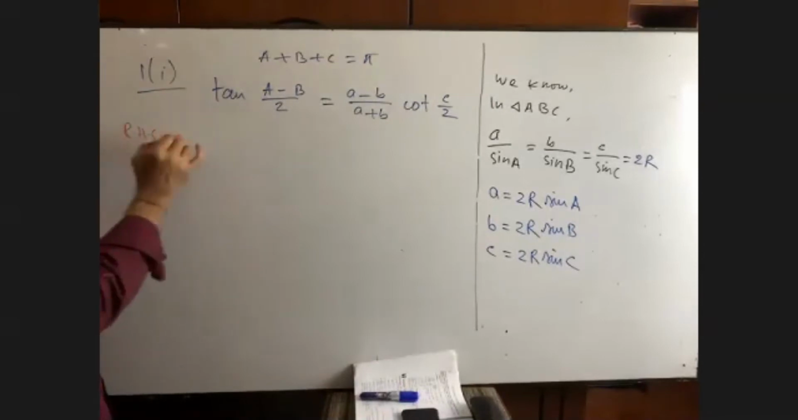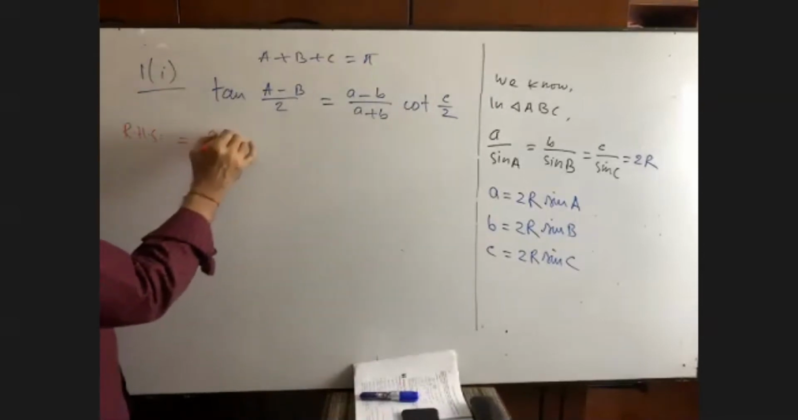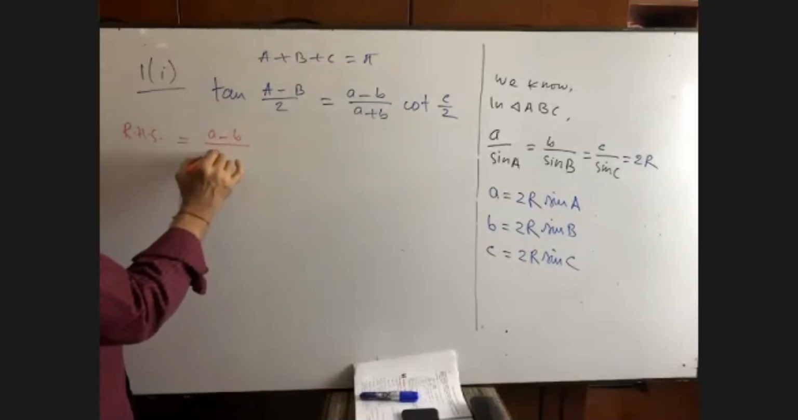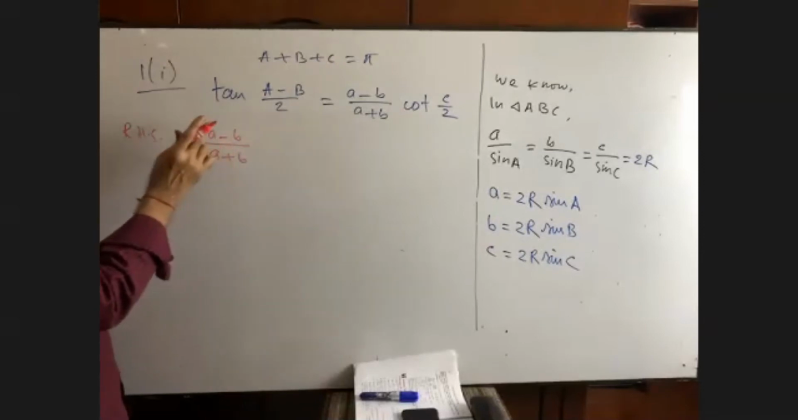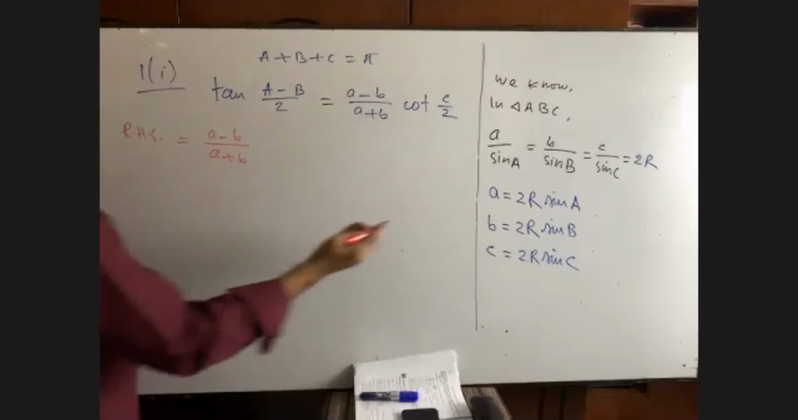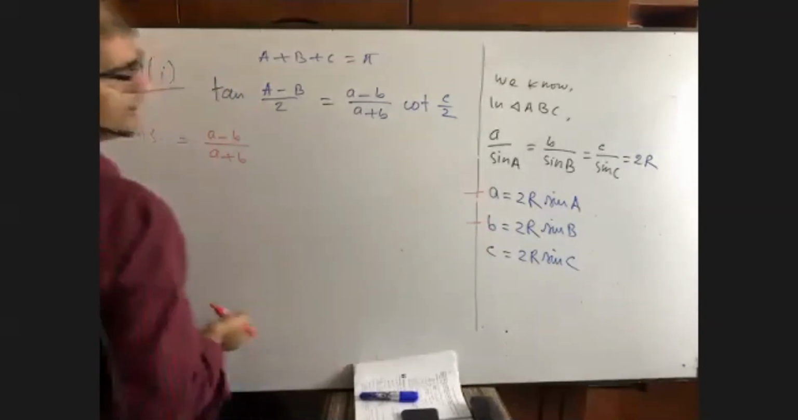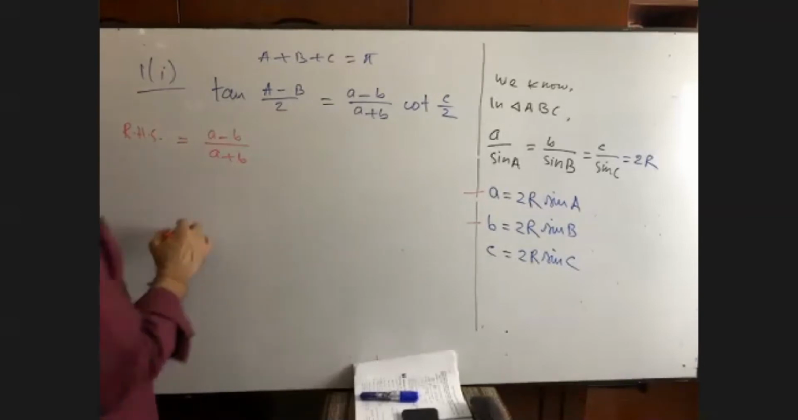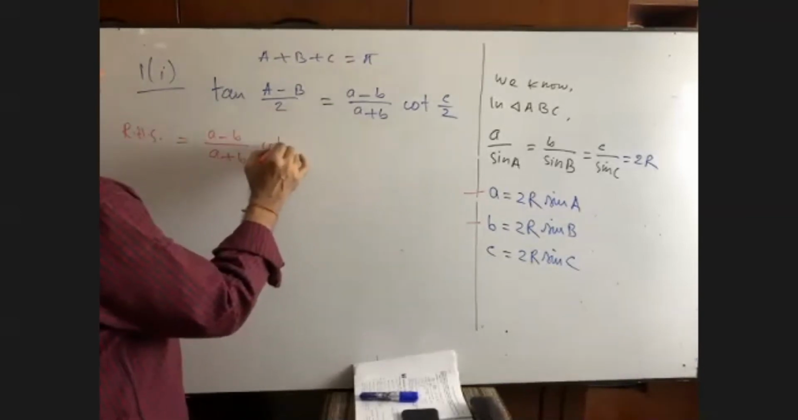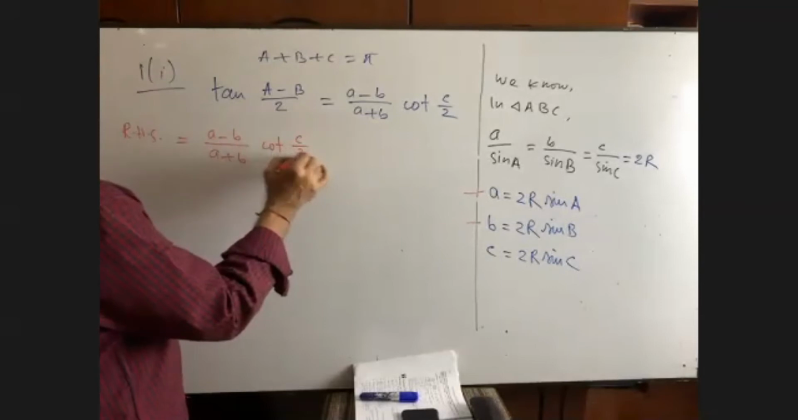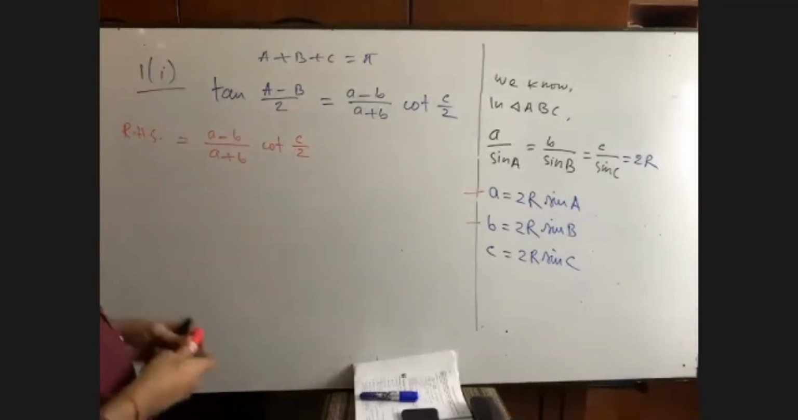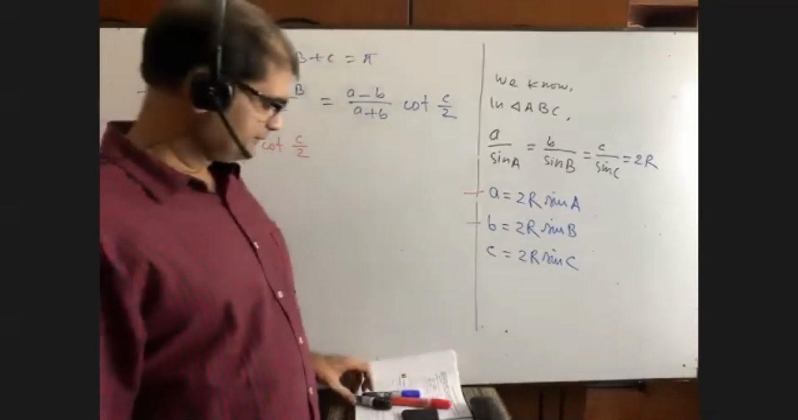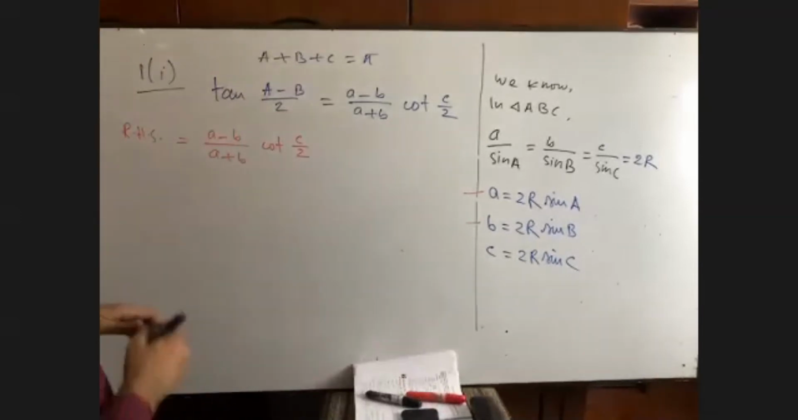The right hand side is equal to what? A minus b by a plus b, so that I know the value of a and b. I know the value of a and b. For this, I am going to consider this. A minus b by a plus b, cot c by 2. Okay, that's good. Now, what should we do?